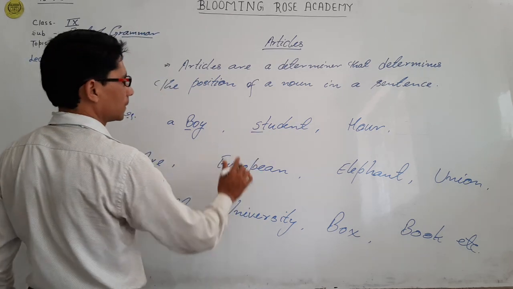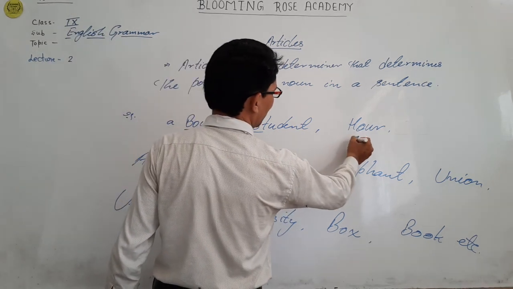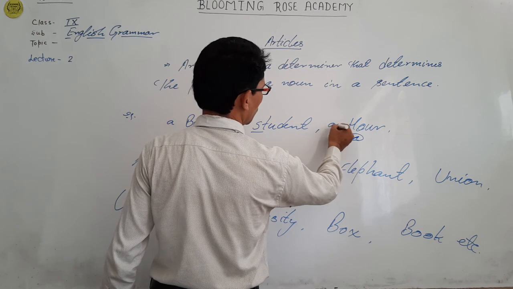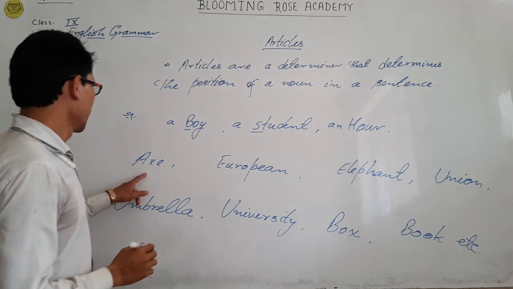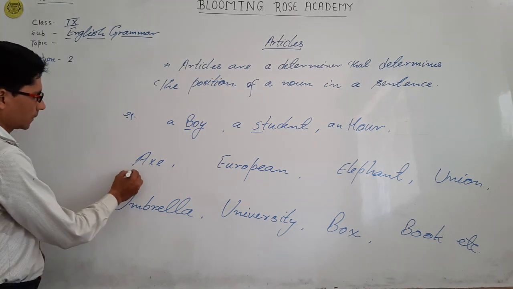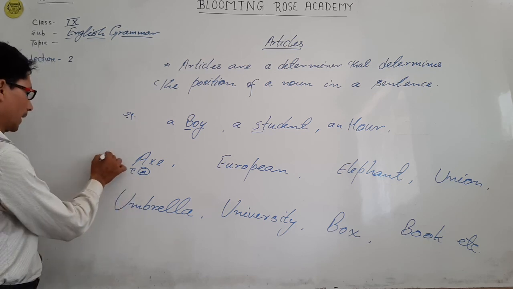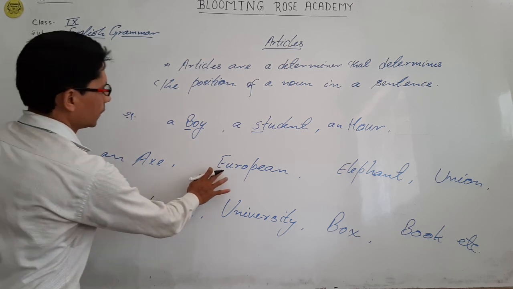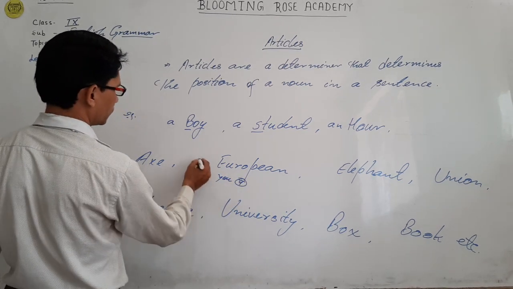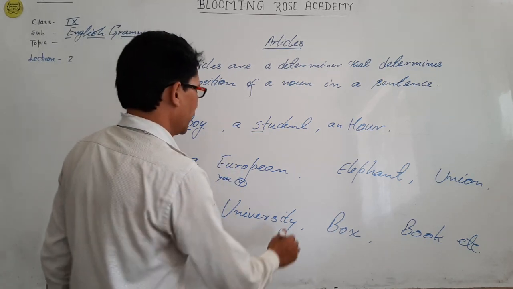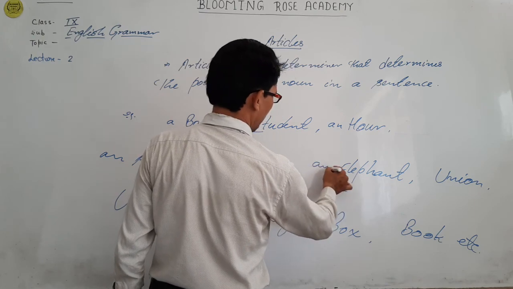Student, a student. Hour, starts with H, but the sound is a vowel, so indefinite article An will be used here. Next one, X, starts with a vowel sound. European, a European. Elephant, an elephant.